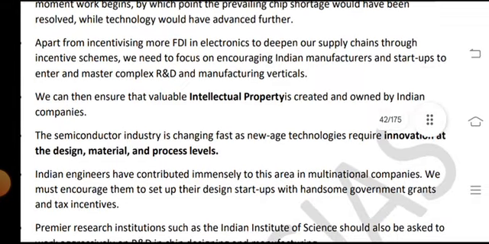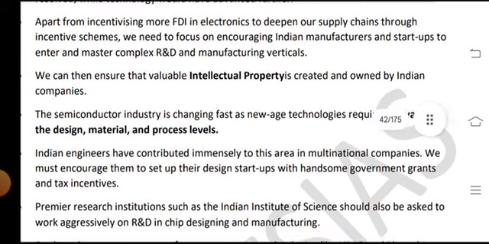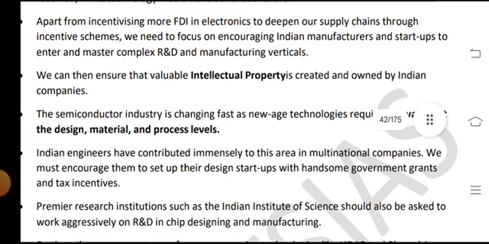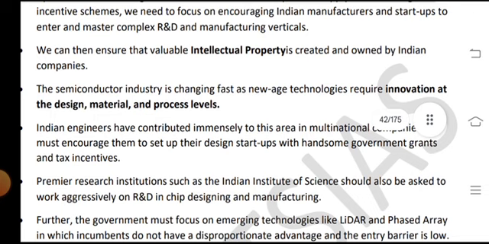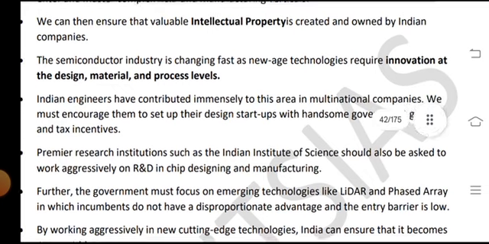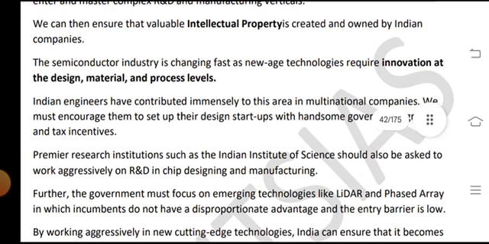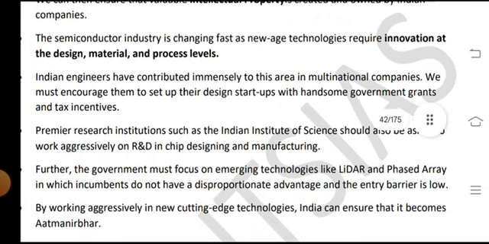Apart from incentivizing FDI in electronics to deepen our supply chain through incentives and schemes, we need to focus on encouraging India's manufacturers and startups to enter and master complex R&D and manufacturing verticals. We can then ensure that valuable intellectual property is created and owned by Indian companies.